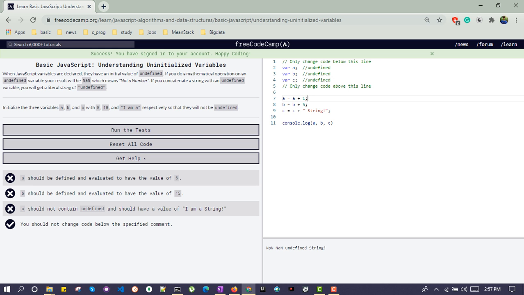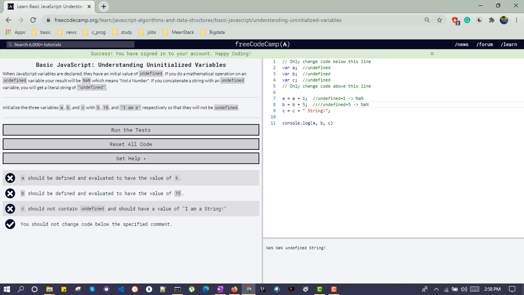And what we are doing in line number 7, we are doing undefined plus 1. So whenever we do some arithmetic operation on not a number, the output will be not a number. NaN means not a number. Same response we will get with b, as we are doing an arithmetic operation on undefined plus 5. So again we will get not a number.